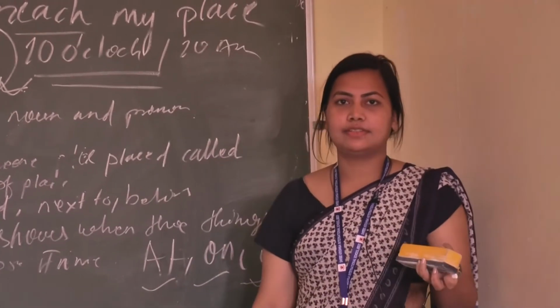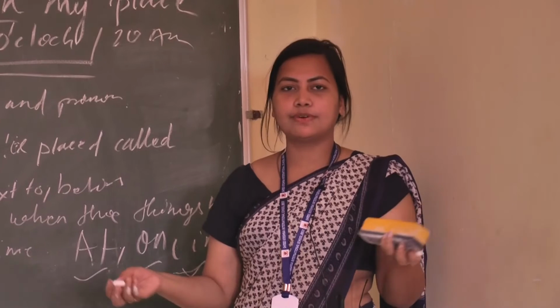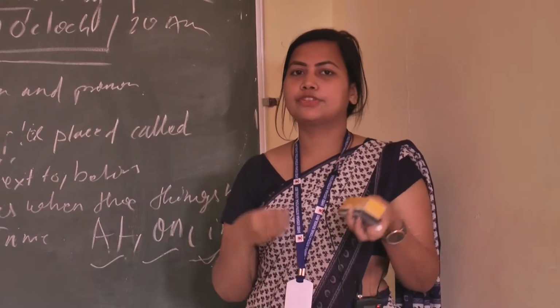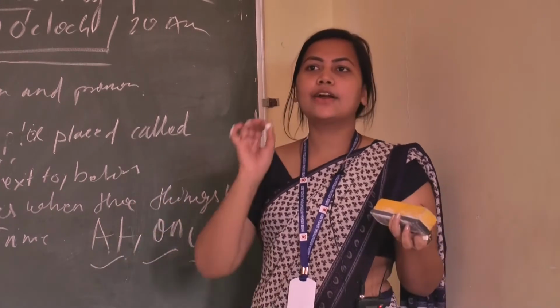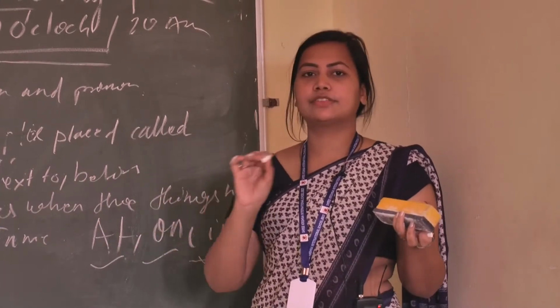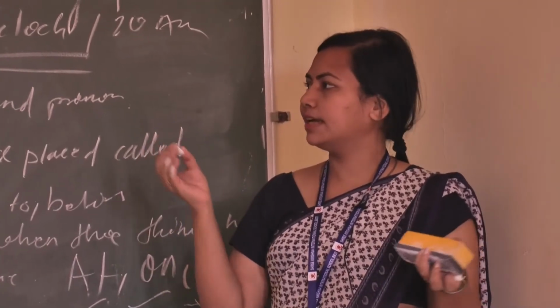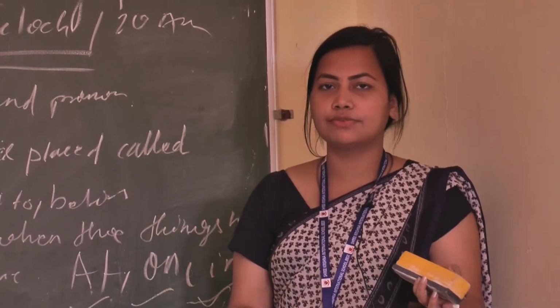This is very simple. You just need to know which one is a preposition of time, which is a preposition of place, and which is a preposition of direction. According to that, you have to follow some grammatical rules.